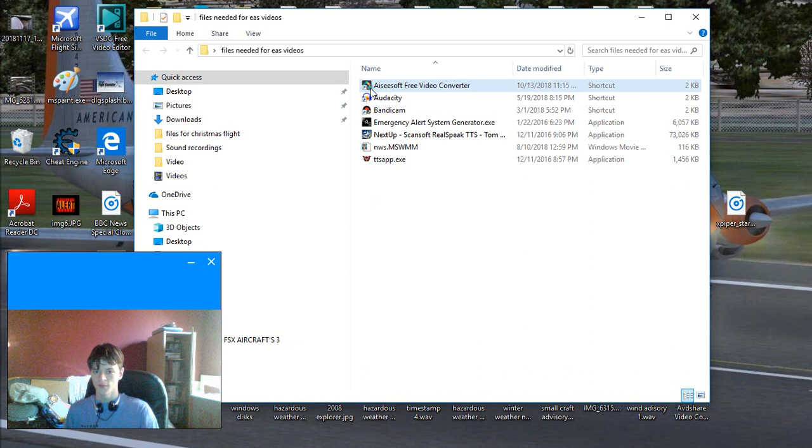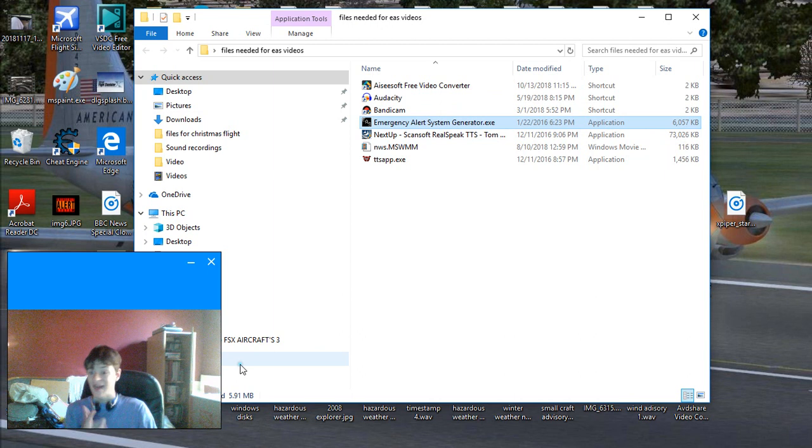going to need today. You're going to want to have eSoft video converter. That's something you can download off the net. Most of these tools, like all of them actually, you can download free of charge. You just got to look for them. Next tool you're going to want is Audacity. Bandicam for screen recording, if you're going to be using this tool here, Emergency Alert System Generator.